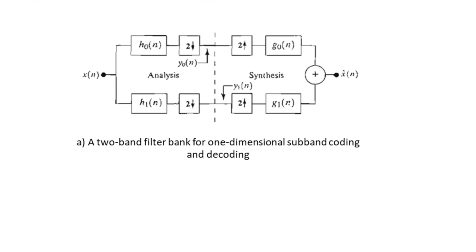On the right-hand side you see the output sequence x cap of n, formed through the decomposition of x of n into y0 of n and y1 of n by the use of analysis filters.